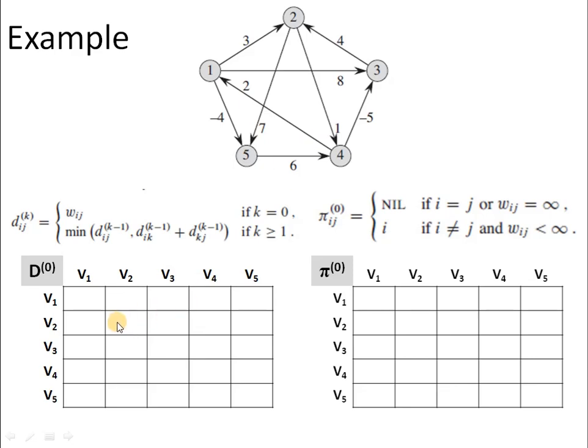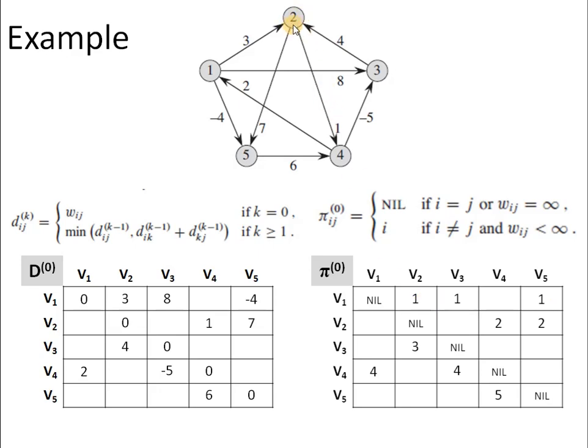Initially, we have to take two matrices, one for distance and another for the predecessor, and we have to initialize these matrices with the help of these equations. All the diagonal entries will be 0 because there are no self loops, and there are 9 edges in all in the given graph. If we talk about vertex 1, we have 3 edges going to vertices 2, 3 and 5. So the corresponding entries we put in the distance matrix, and the predecessor comes out to be vertex 1 because we started from vertex 1.